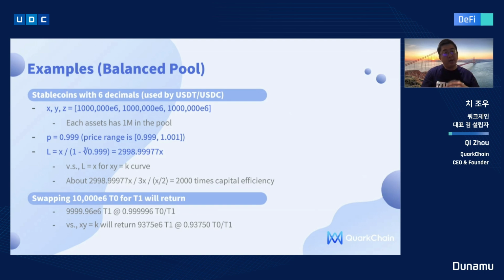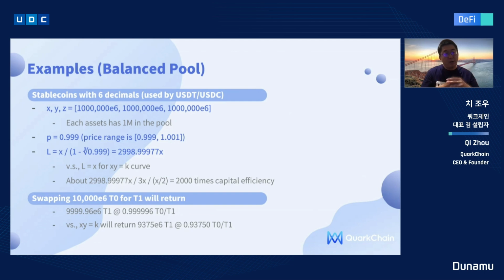We can derive the liquidity, which is roughly 3,000 times 1 million. With this number, we can make a quick comparison with V2, where we have about 200 times capital efficiency, which is similar to V3.